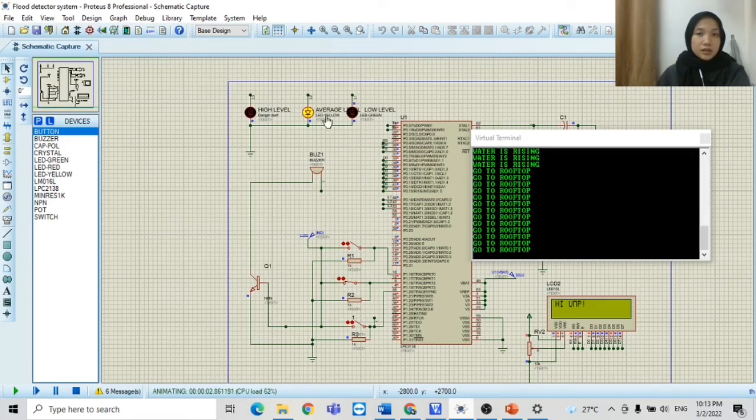This indicates the average level of water, and the virtual terminal will display go to rooftop. So for the third push button, the high level, the red LED will be blinking. It indicates the high level of water, and the buzzer will be triggered.